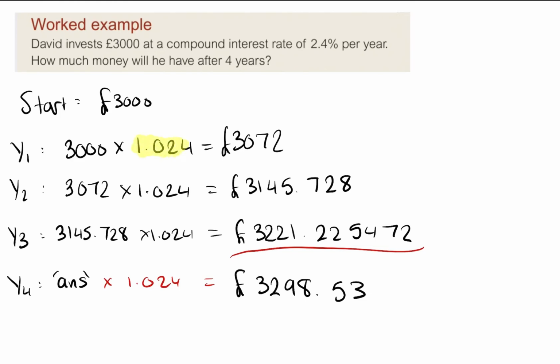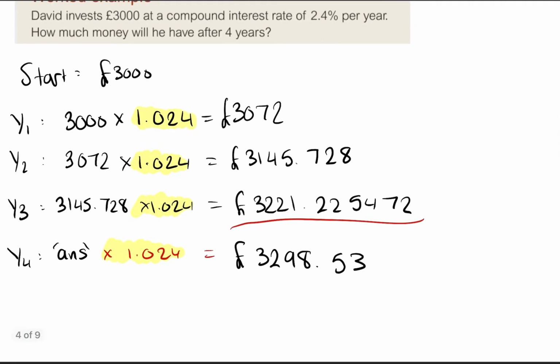Okay, now, what we're trying to spot here, we times it by 1.024, you can see there's 4 times. So on your calculator with me now, I want you to do our starting amount, 3,000 times 1.024 to the power of 4. Tell me what you get.